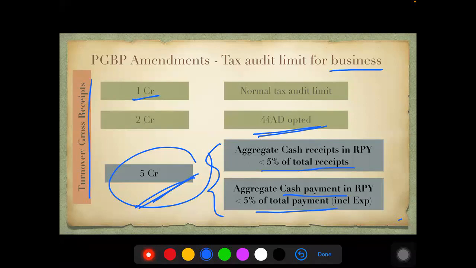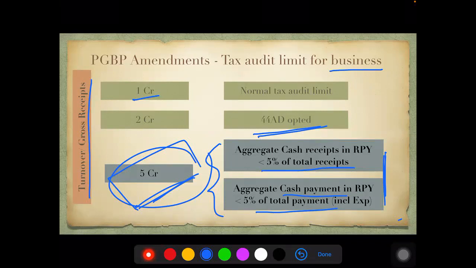If you fulfill these conditions, then if your turnover is up to 5 crores, you need not get your books audited. The whole purpose of getting an audit is whether you are declaring yourself correctly or not. Since everything is now being routed through the bank, if you are fulfilling this condition, it means you have all your transactions in the banking route.